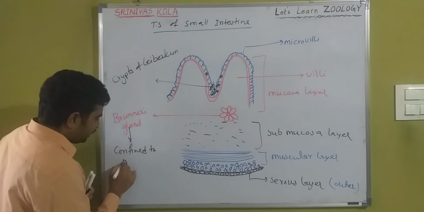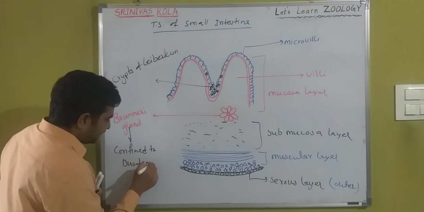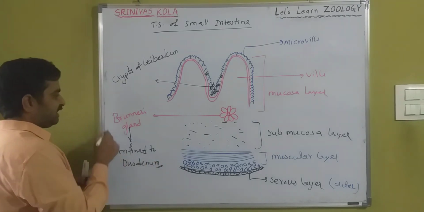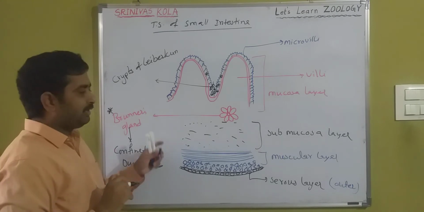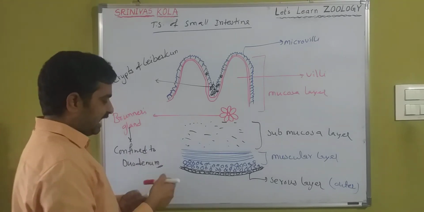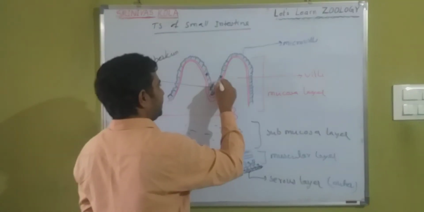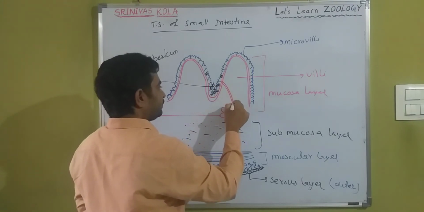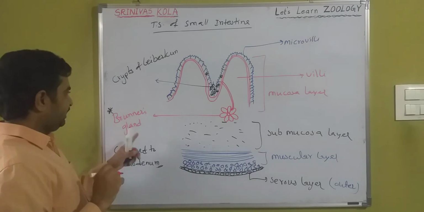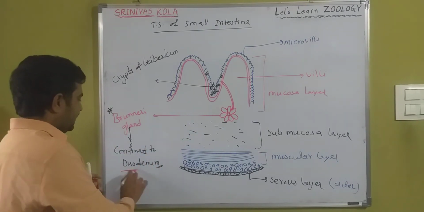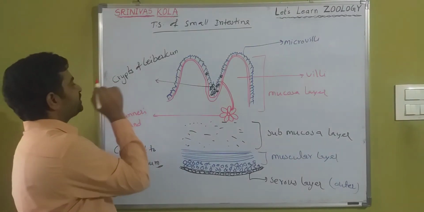That means Brunner's glands belong only to the duodenum. It is confined to the duodenum and it directly opens into the tubular part through a duct. The Brunner glands are only confined to the duodenum, and these are the crypts of Lieberkühn.